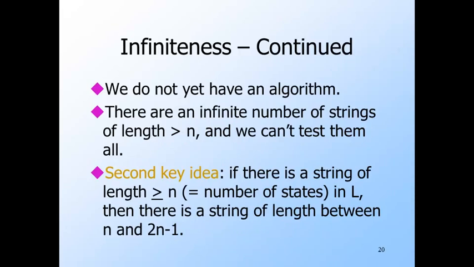Remember, we still do not have an algorithm because we can't test the infinite number of strings of length equal to or greater than n. However, we don't have to, because it is sufficient to test strings of length between n and 2n minus 1, and there are a finite number of such strings. When we prove this statement, we shall at least have an algorithm, although it is a rather time-consuming one.